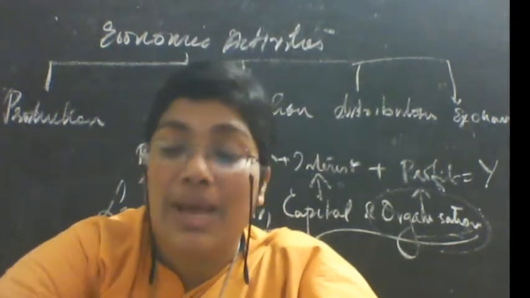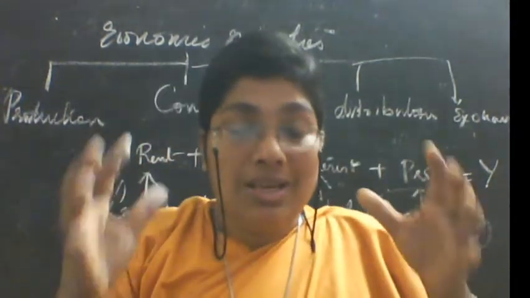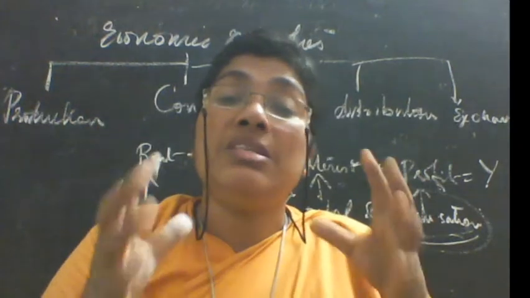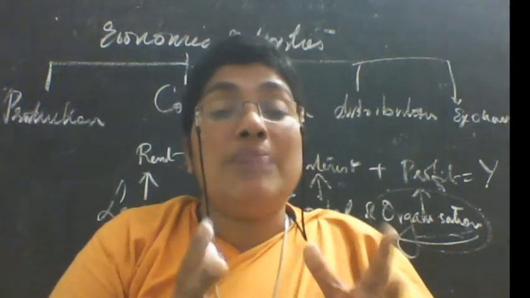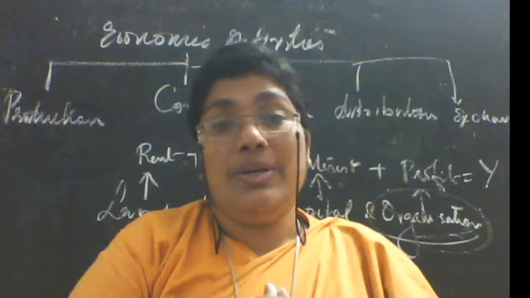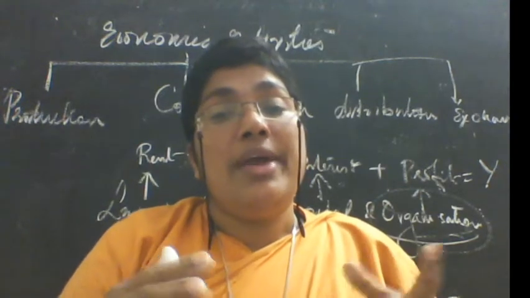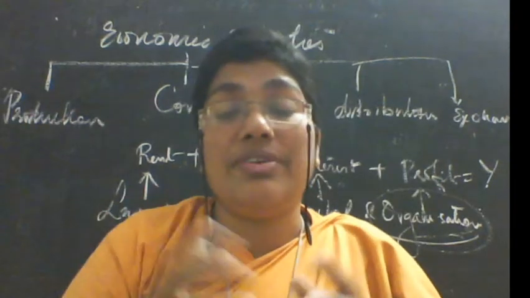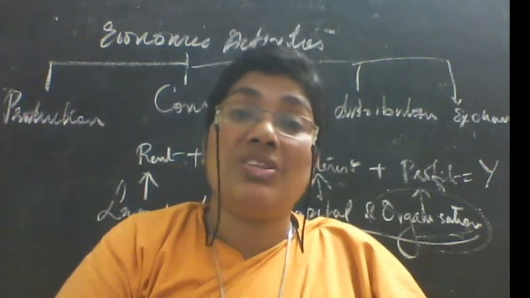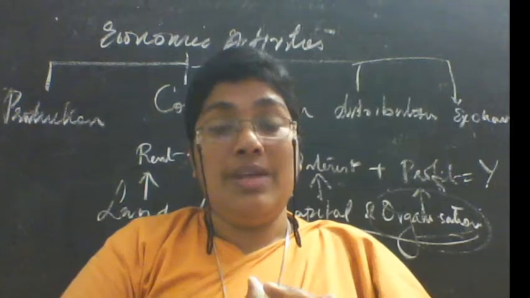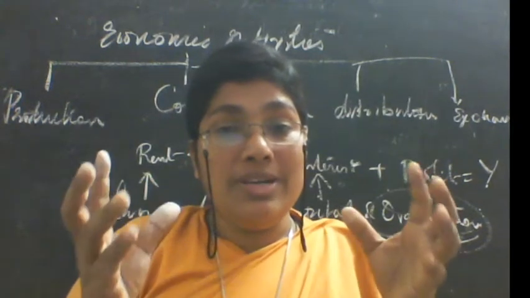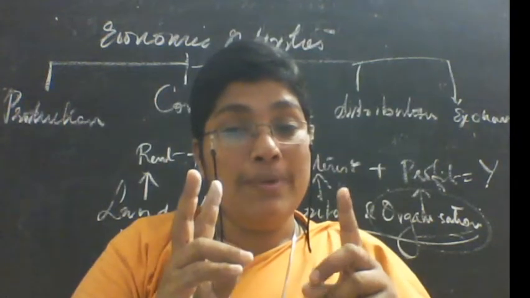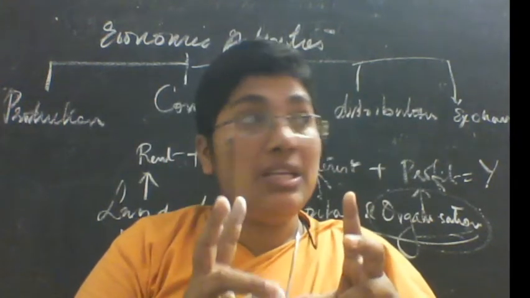When this buying and selling of goods and services takes place within the domestic territory of a country, it is known as internal trade or domestic trade. When it takes place among the nations, between the countries or across the borders of a country, it is known as international trade. Understand? So international trade takes place in 2 forms. What are those 2 forms? The export and the import.